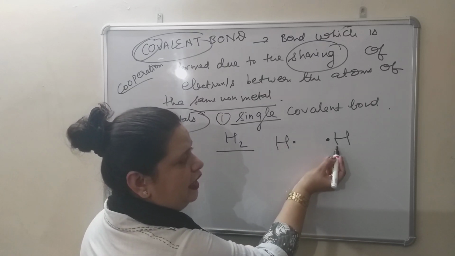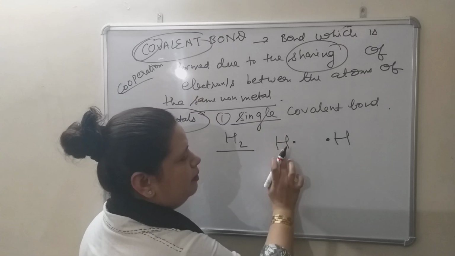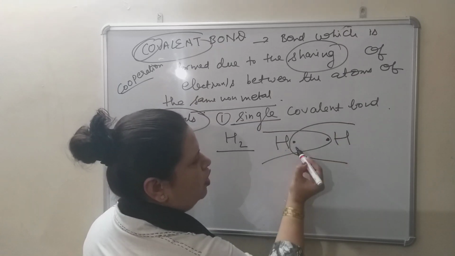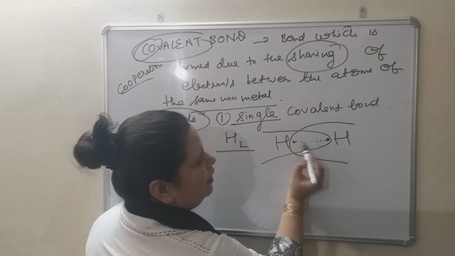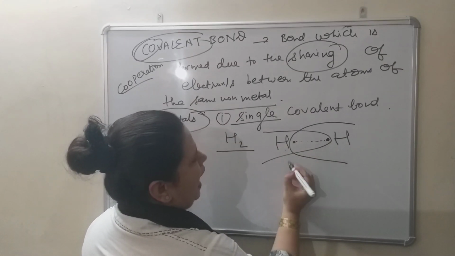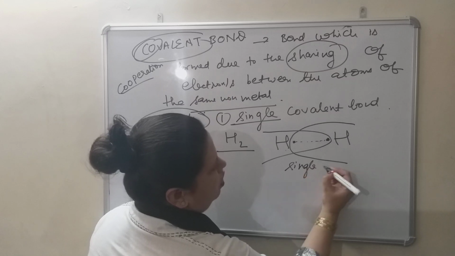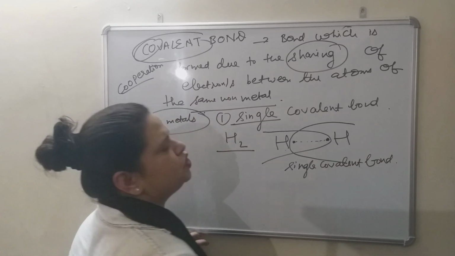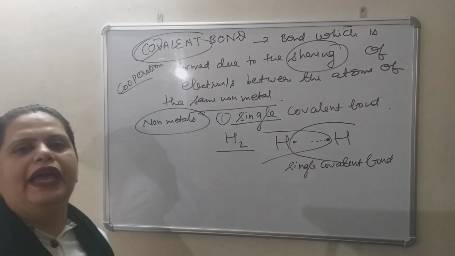In the same manner, it will also not lose. So this atom will share this electron, this atom will share this electron, and a sharing will occur between these 2 electrons, and single covalent bond is formed. So this is your single covalent bond which is formed between the 2 atoms of hydrogen.